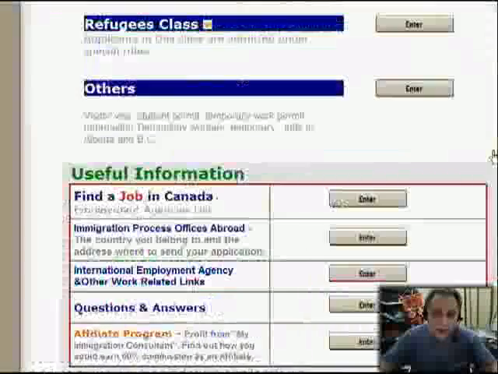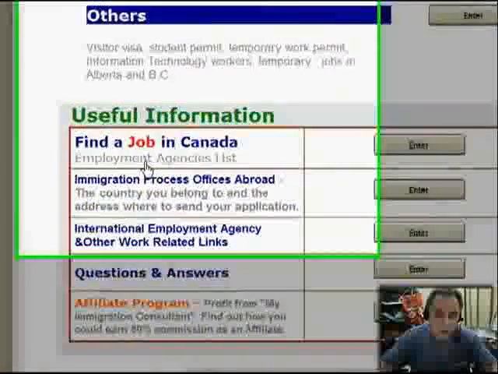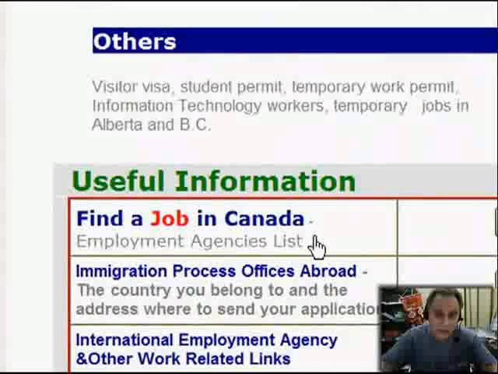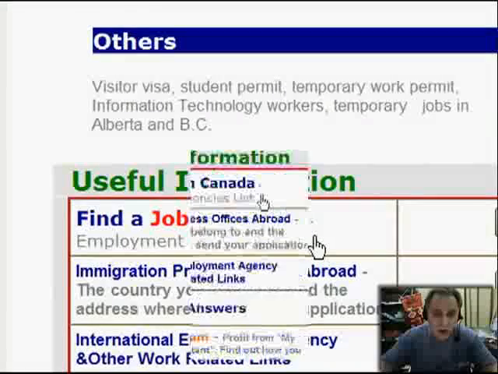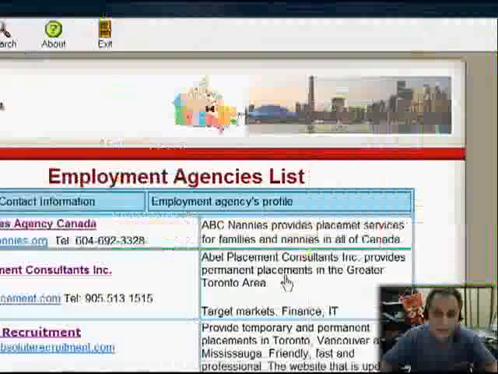Now, down here you have very useful information, and one of them is how to find a job in Canada, and one of the fastest and best ways to get to Canada is to find a job in advance. At least let's just get in there and see what we got here. Just click enter. We're right in here.